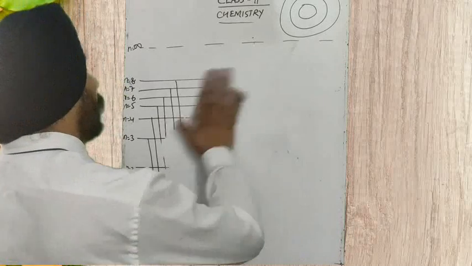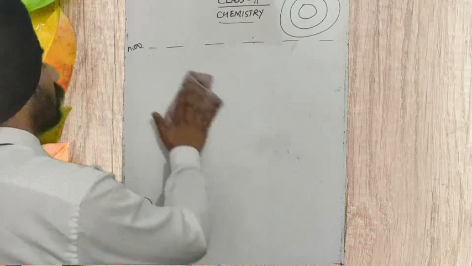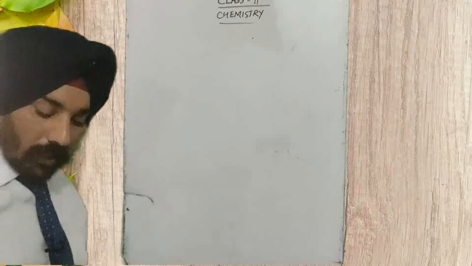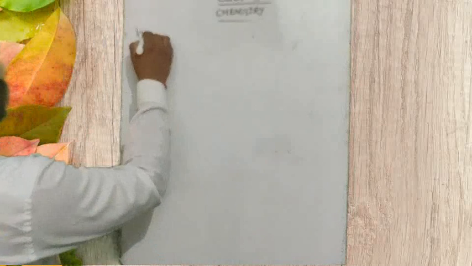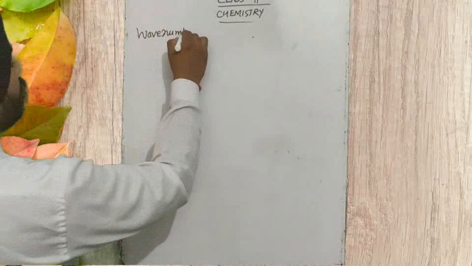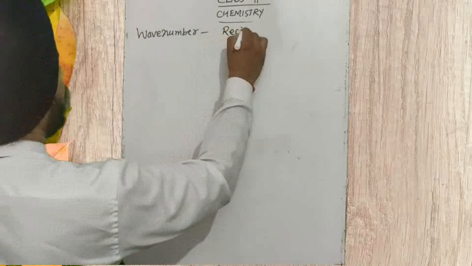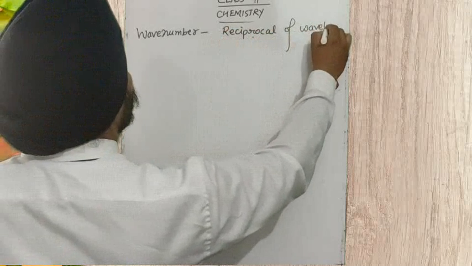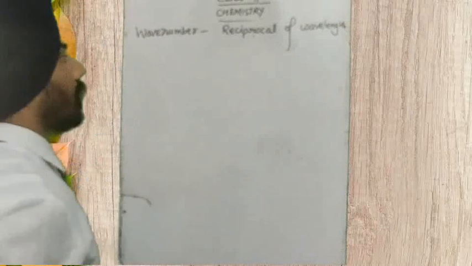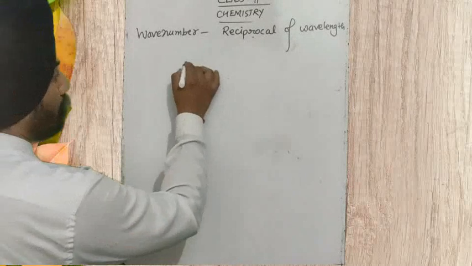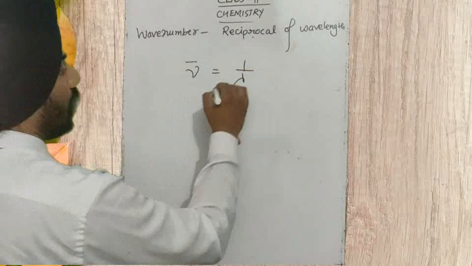Now we have to study the formula that we use to find the wavelength or the wave number. Let me first tell you what wave number is. Wave number is the reciprocal of wavelength. Wave number is denoted by nu bar. It is 1 upon lambda.